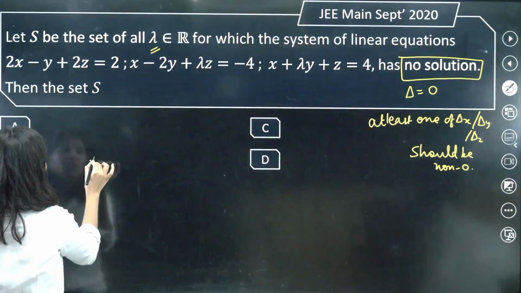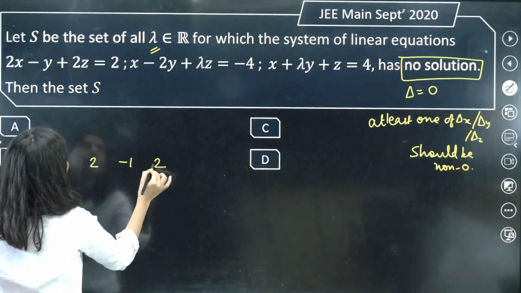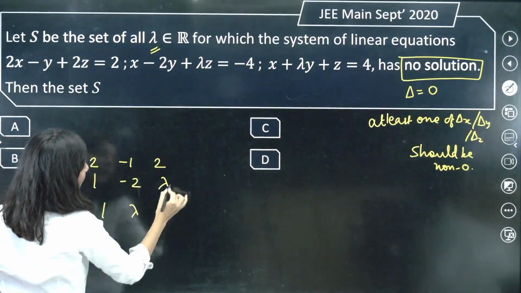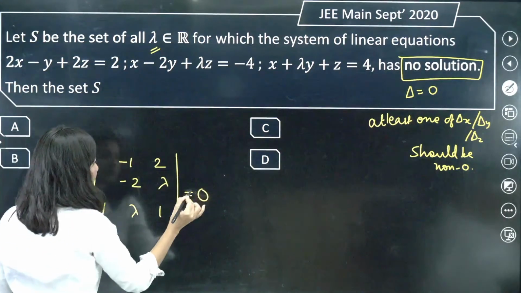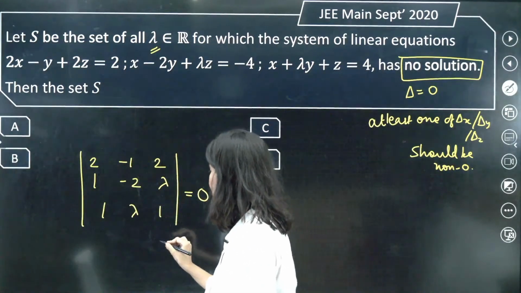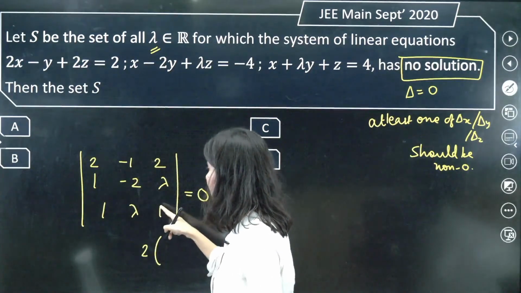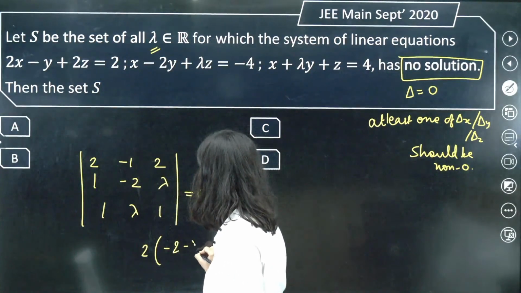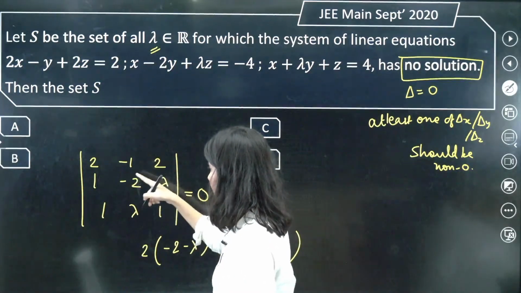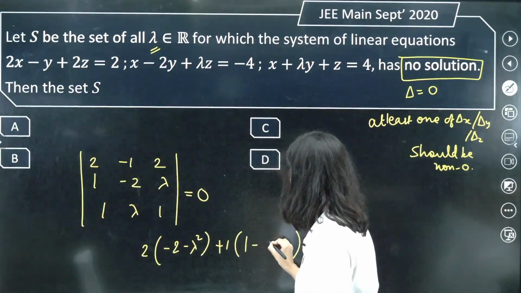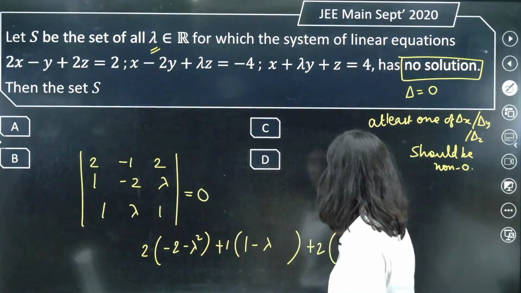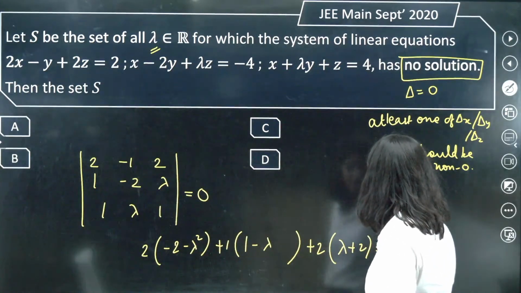So 2 minus 1 and 2, 1 minus 2 and lambda, 1 lambda and 1, make it 0. Do the calculation. So right away we are going to do that. 2 minus 2 minus lambda square plus 1 minus lambda plus 2 lambda plus 2 is equals to 0.